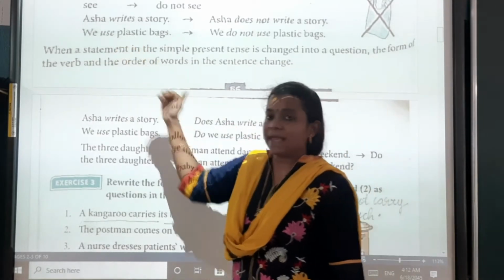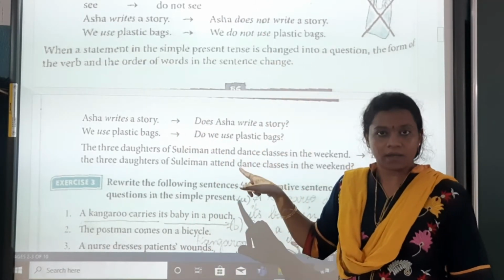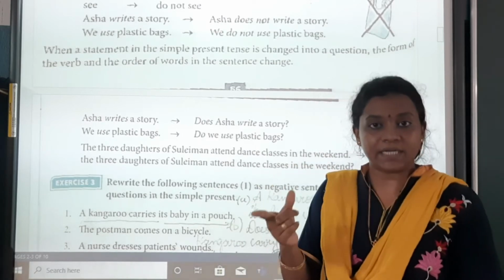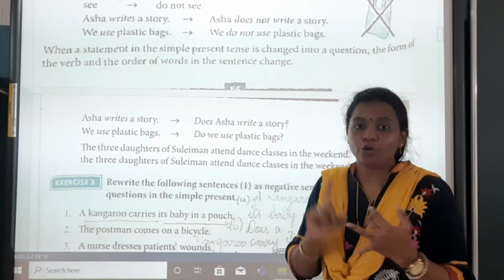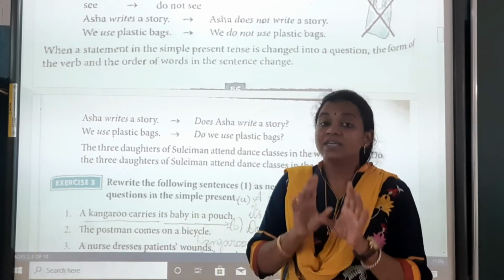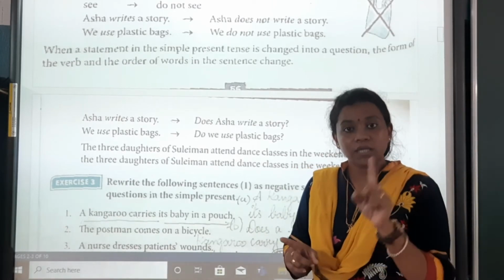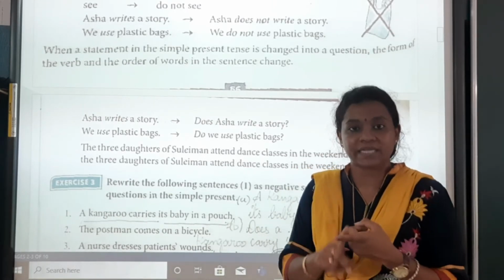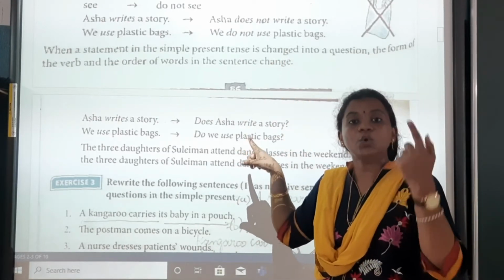Understand? Questions are not made on the basis of this; questions are made on the basis of this. When we are changing into negative, what are we doing? Adding does or do in the negative. What do we add, and for which tense? For the simple present tense. When we are adding does or do for the simple present tense, then we change it into question form.